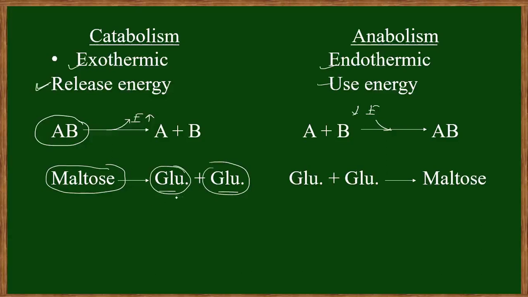So this is also a catabolic process, and energy is released. And if two molecules of glucose combine with a glycosidic bond to form maltose, then energy is consumed. This process is called anabolism. So this is the difference according to energy.